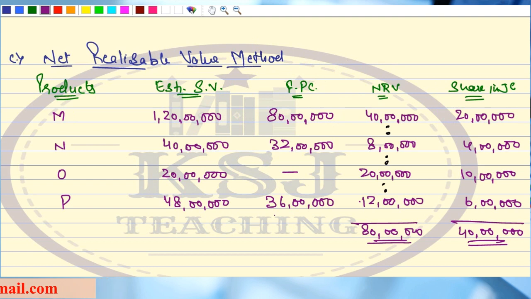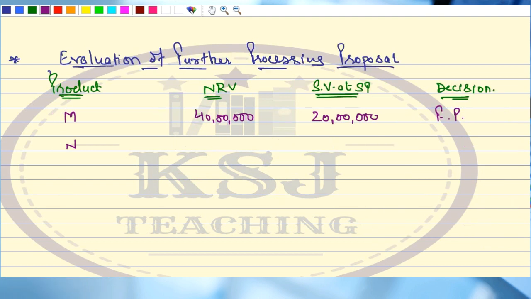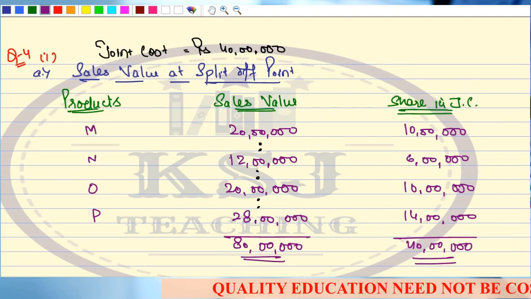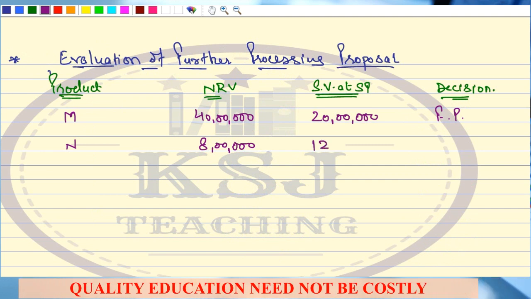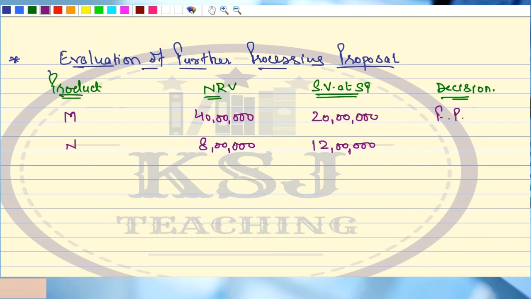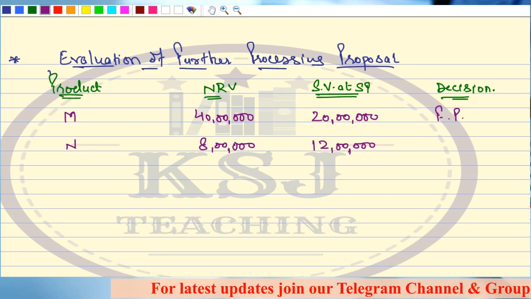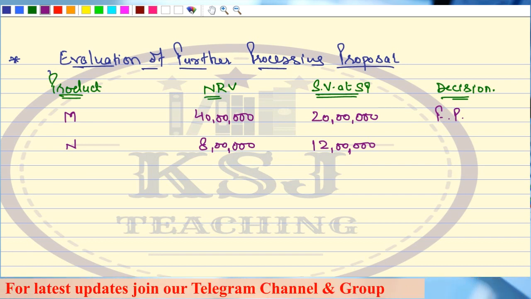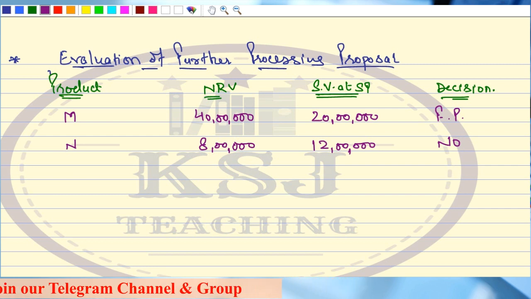Whenever we are talking about N, what is the NRV? 8 lakh. That means if you further process it, you will get 8 lakh rupees. And what about the sales value at split off point? That is 12 lakh. Now tell me, should the company do the further processing or sell at split off point? Obviously, the further processing is going to fetch you less, that is 8 lakh rupees. And if you sell at the split off point, you will get 12 lakh rupees. So decision is no further processing. We should not be doing any further processing.